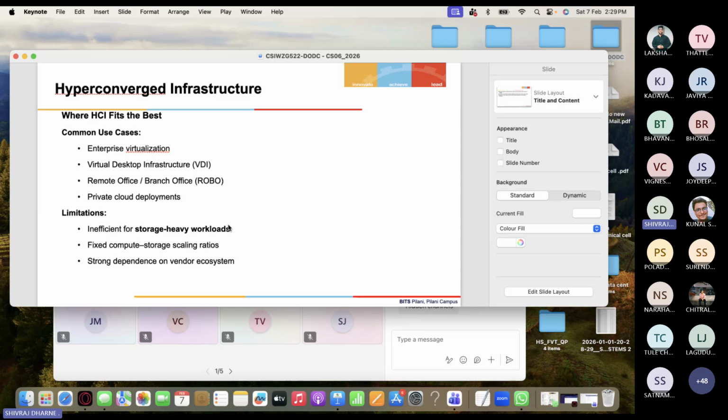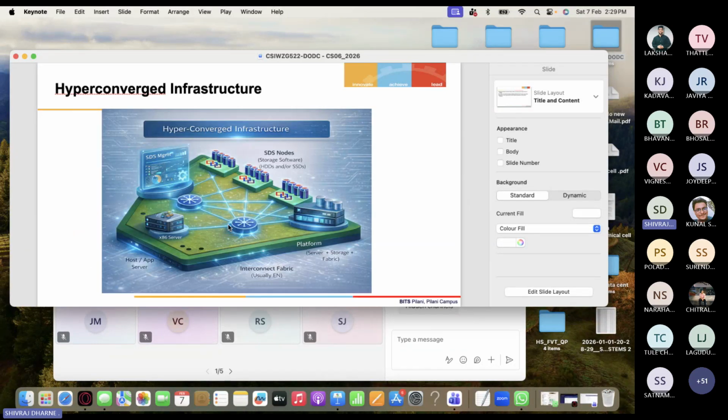And what are the limitations? If somebody asks you what the limitations of HCI are, you should say it will be inefficient for storage heavy workloads. If workloads are very storage heavy, then it is not that great. Okay. And fixed compute and storage scaling ratios, and storage dependence on vendor ecosystem, because there are various vendors and various storages. So we need to make sure that these limitations are understood when we create a hyper converged infrastructure.